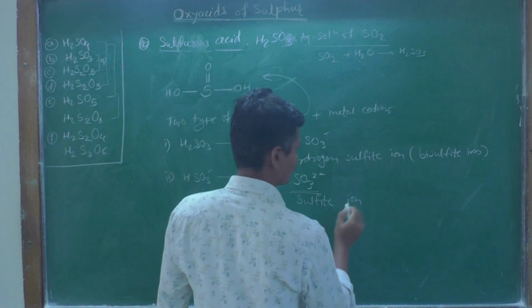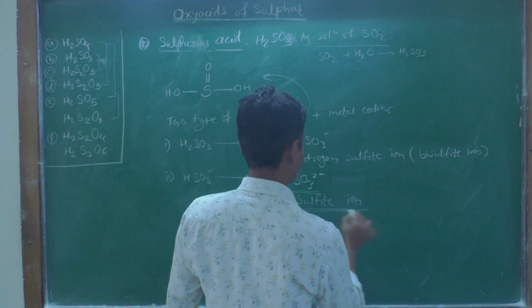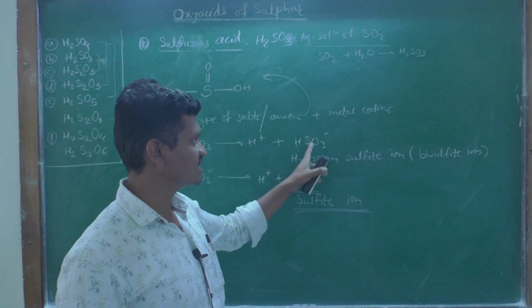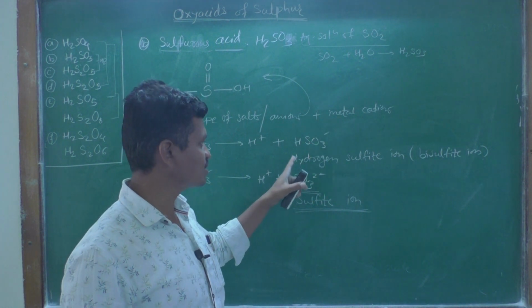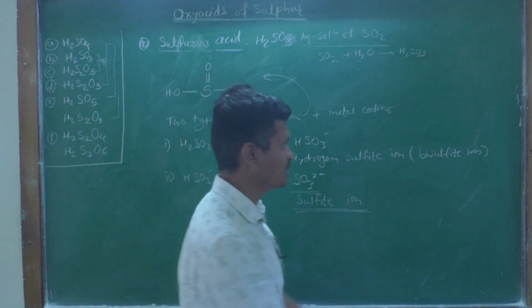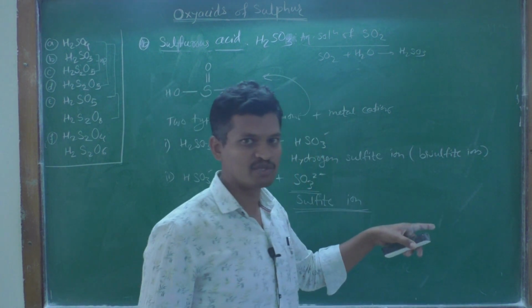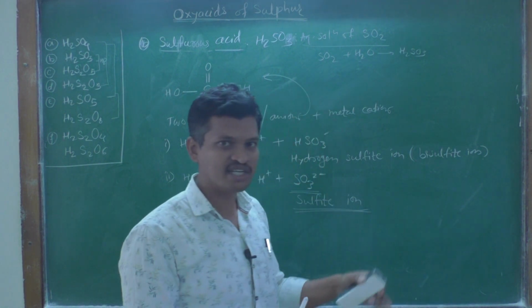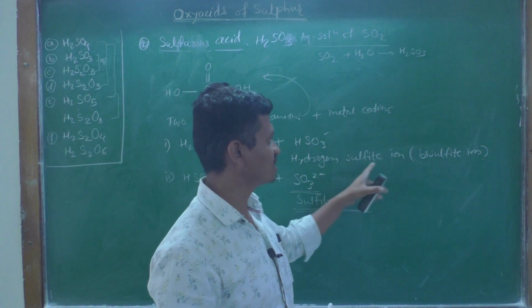Sulfite ion has only one name. This is hydrogen sulfite ion, HSO3 minus. As there is hydrogen in this anion, it is called bisulfite ion. The meaning of bi in inorganic chemistry is that it has hydrogen. This is a trick to remember the name hydrogen sulfite ion.